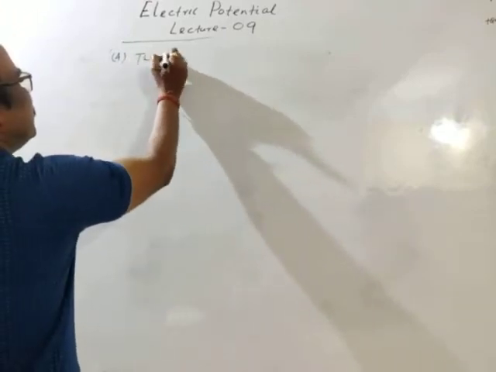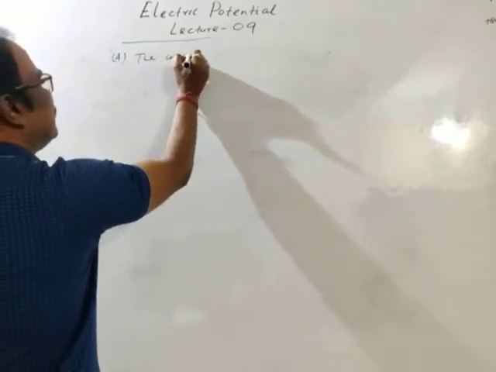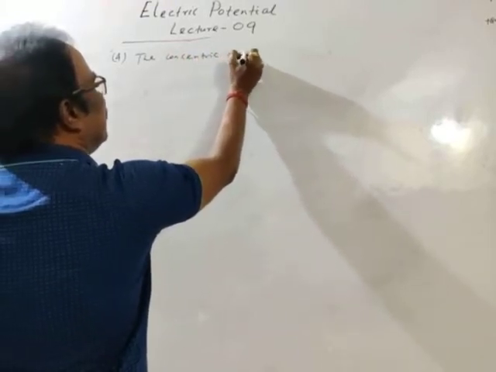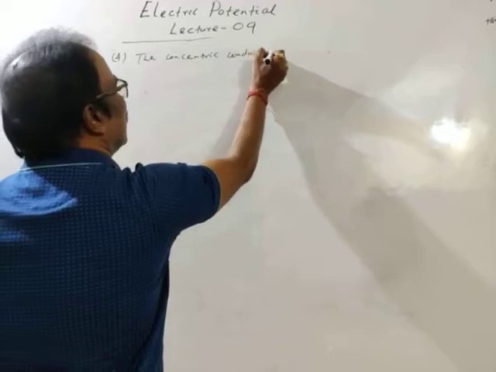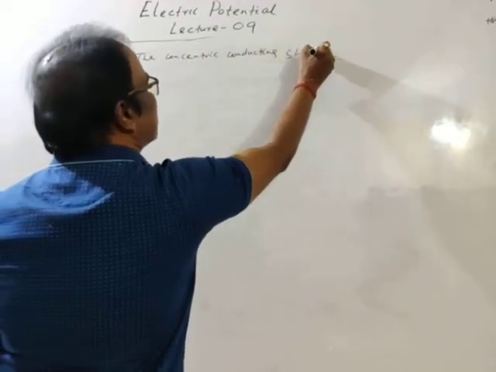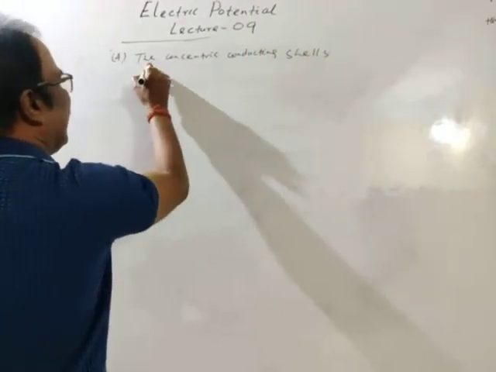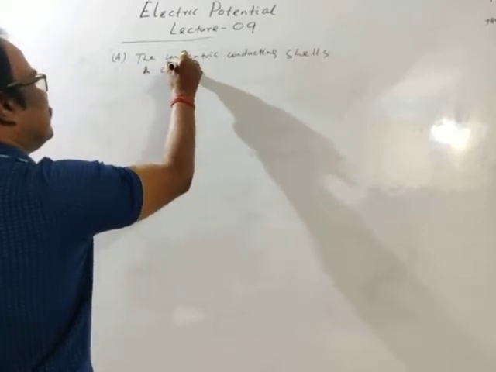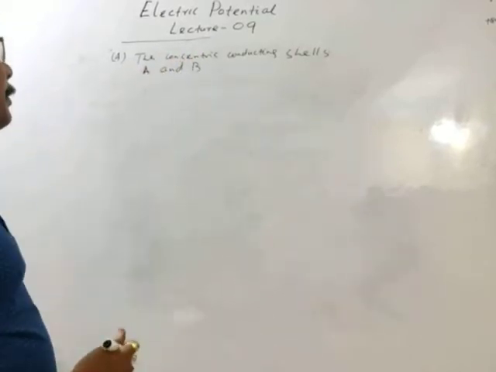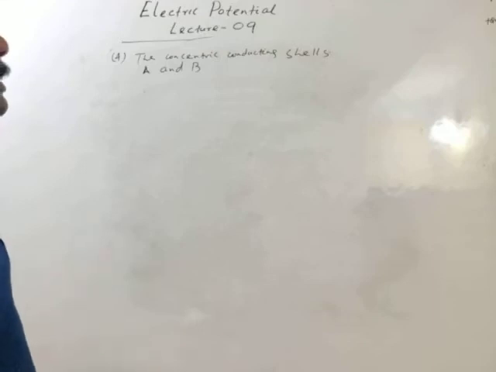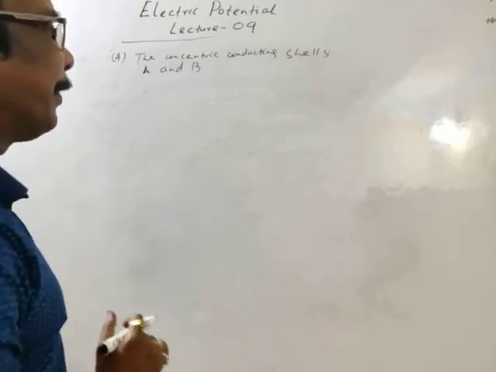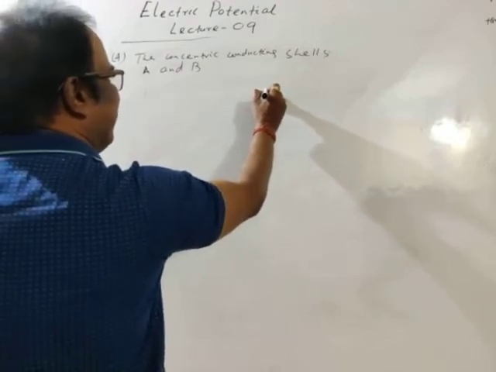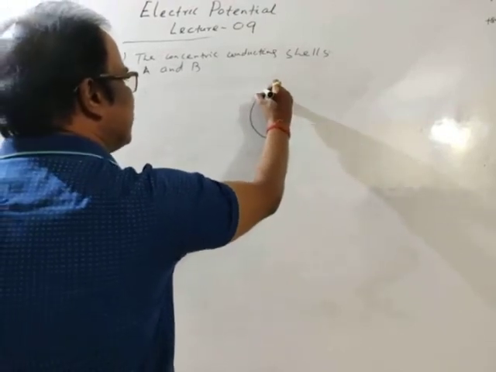Now question number 4. I'm writing the question. Two concentric conducting cells A and B. I am directly representing the cells.